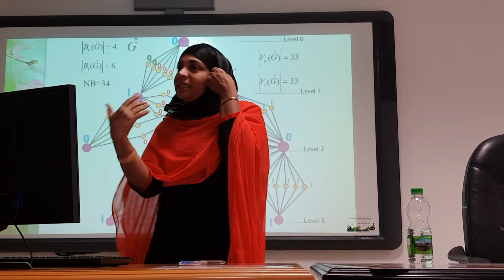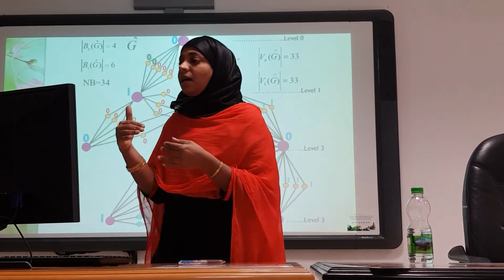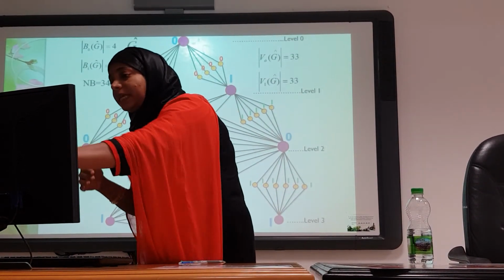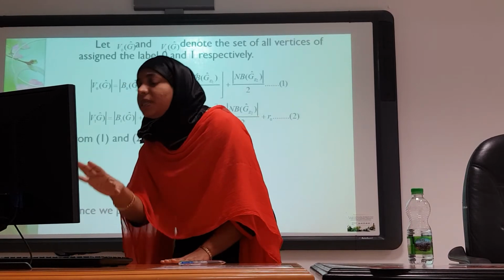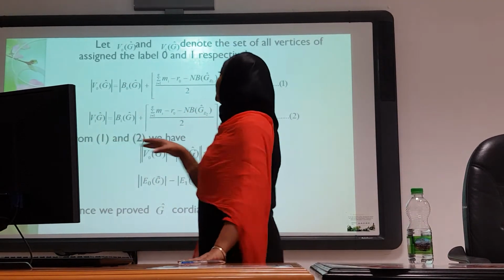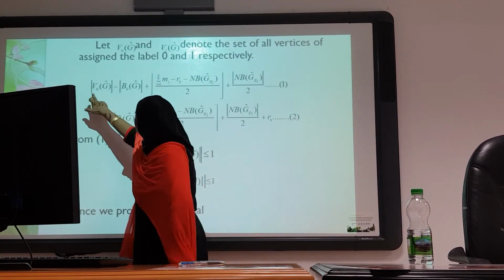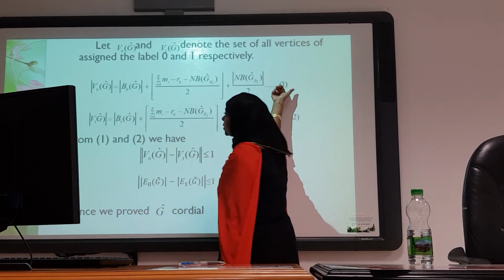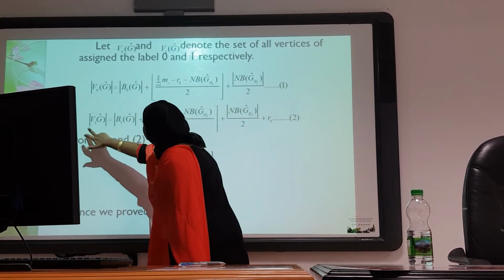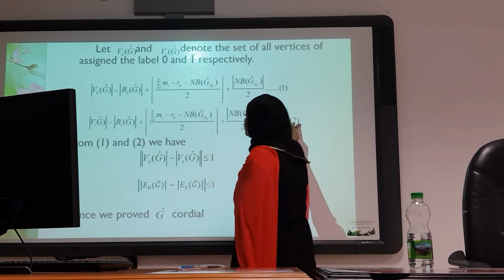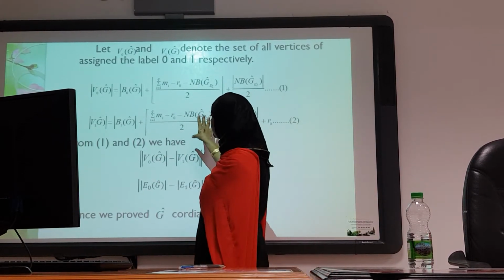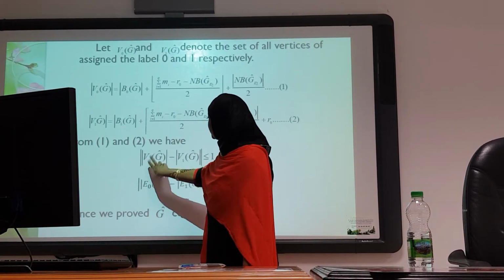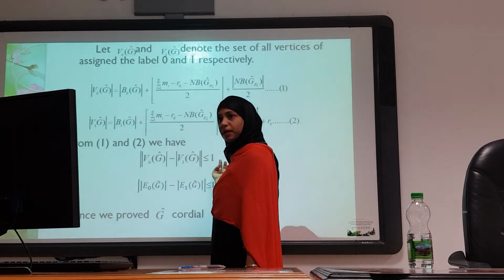Now, to check the cordiality condition, I am checking it by using the equations. See here, the number of vertices labeled 0 is given by equation 1, and the number of vertices labeled 1 is given by equation 2. From equations 1 and 2, I am getting that the number of vertices labeled 0 and 1 differ by at most 1.